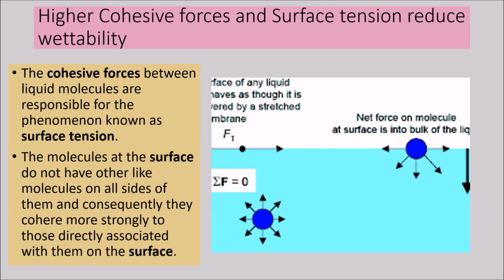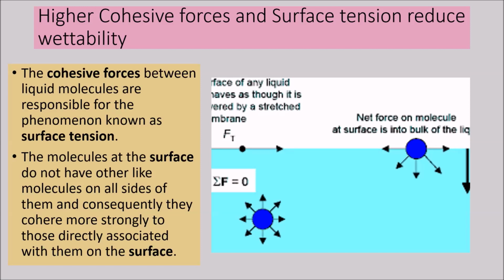So coming back to this, we talked about humidity, how it can cause wetting, and what wetting or wettability is. We talked about cohesive and adhesive forces. Cohesive forces are the forces of attraction between similar molecules, say the water molecules in this case.